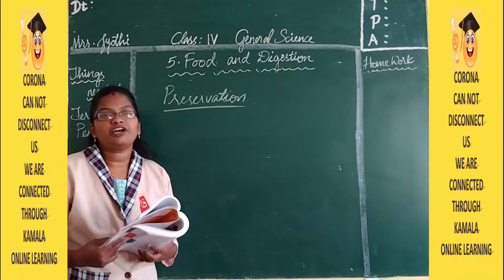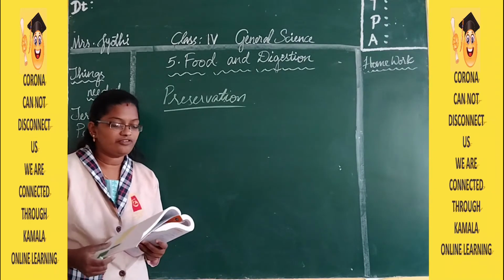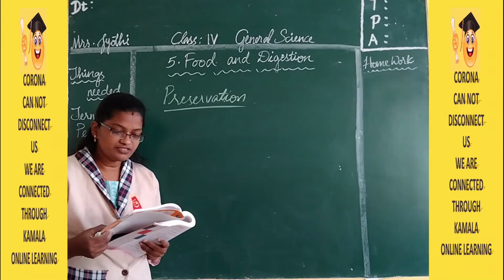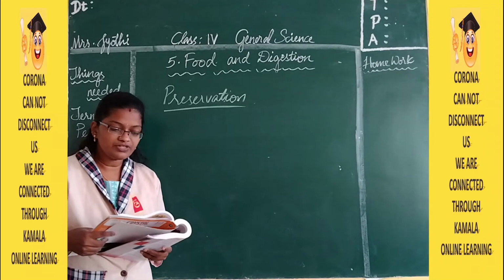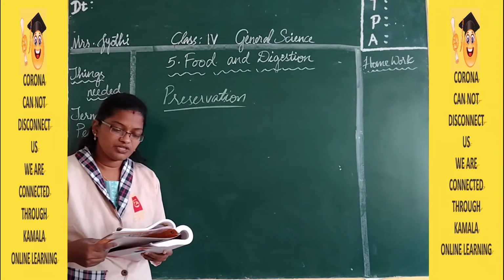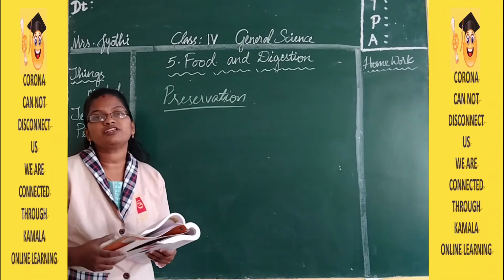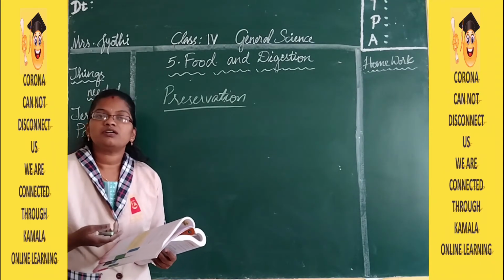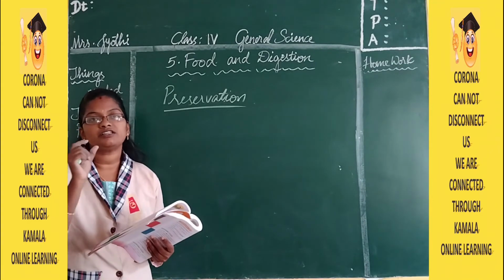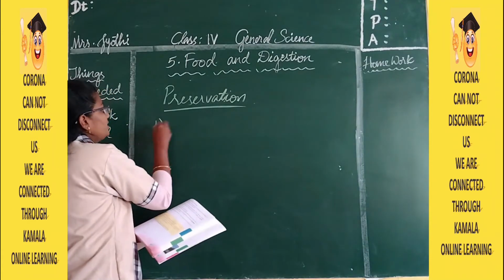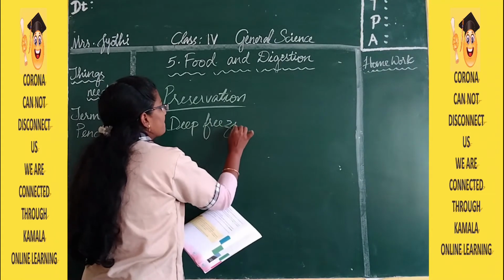Deep frying: we can keep our food for a longer time by deep frying. Deep freezing: keep the food in the freezer at low temperatures to preserve it. For example, keeping fish and meat in a freezer. Whenever we want to keep a food item for longer, like 3 to 4 days, we put it in the refrigerator, in the deep freezer. The first one is deep freezing.